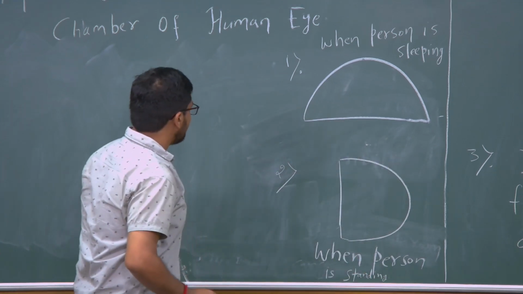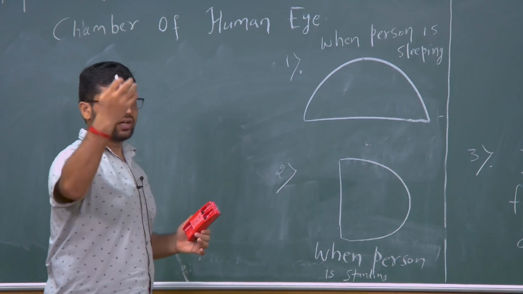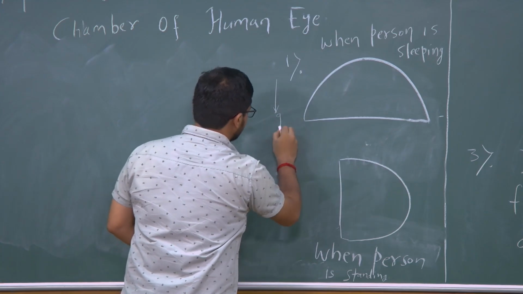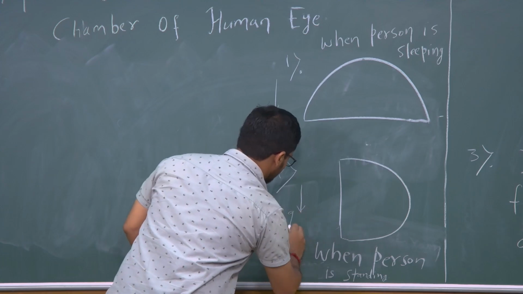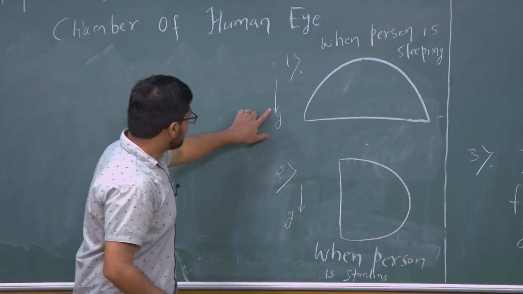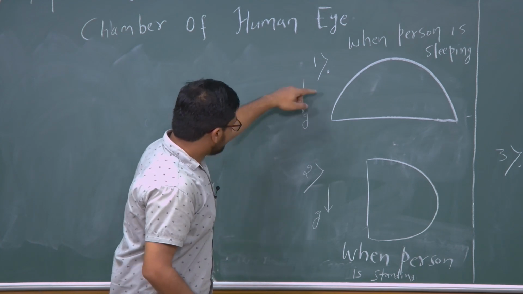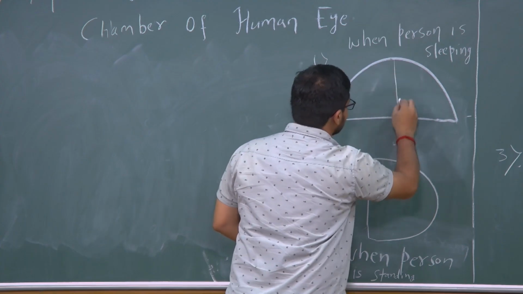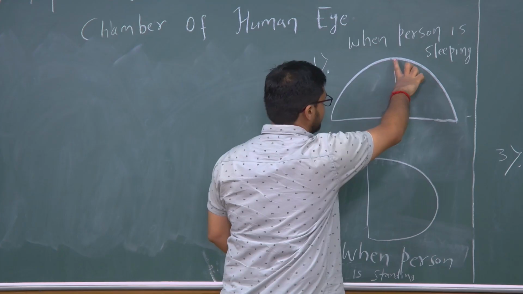You can see that gravity will always act downward, whether we are standing or sleeping. Suppose this is the depth of the anterior chamber.